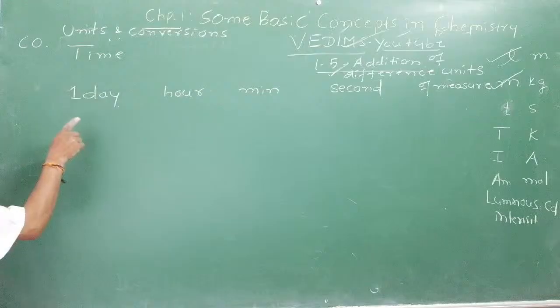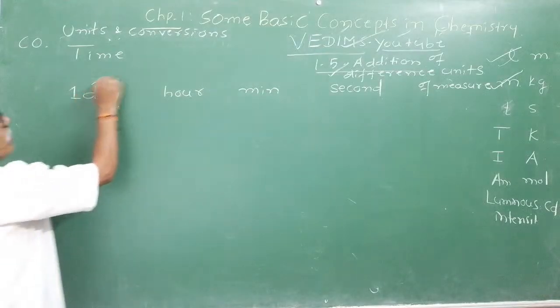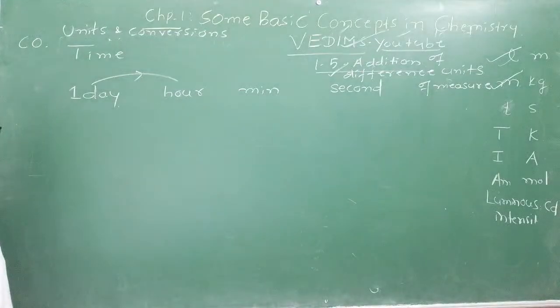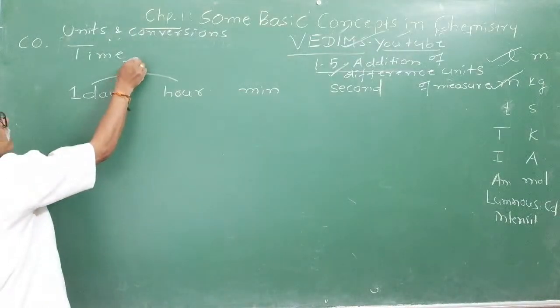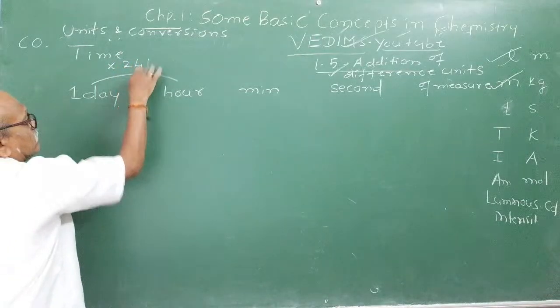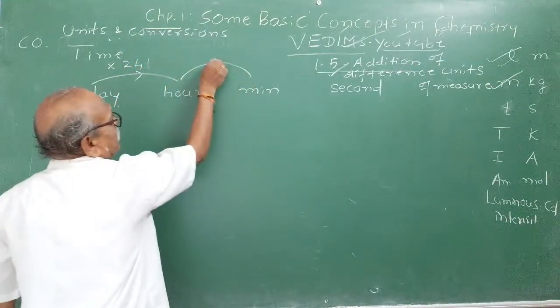Conversion of one unit to another. This is called the conversion diagram. 1 day is equal to how many hours? 24 hours. Conversion factor is multiply by 24. 1 hour is equal to how many minutes?